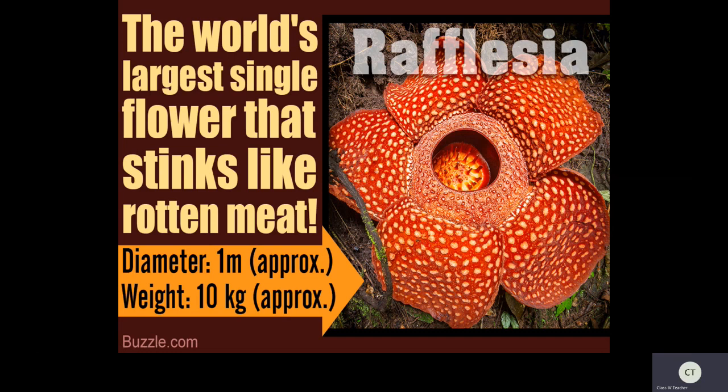This is the specialty of this flower. So this is the world's largest single flower, Rafflesia, whose diameter is 1 meter and it weighs up to 10 kgs approximately. Yes, so you have to know about this amazing thing.